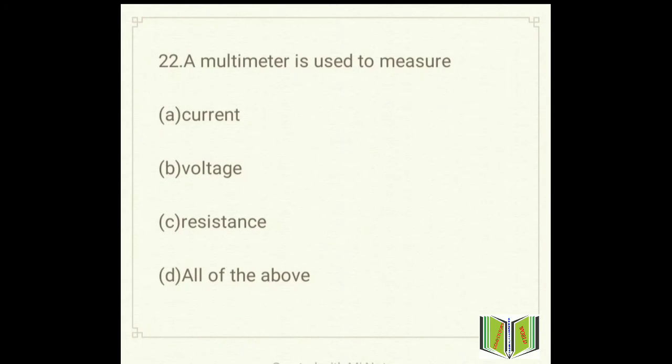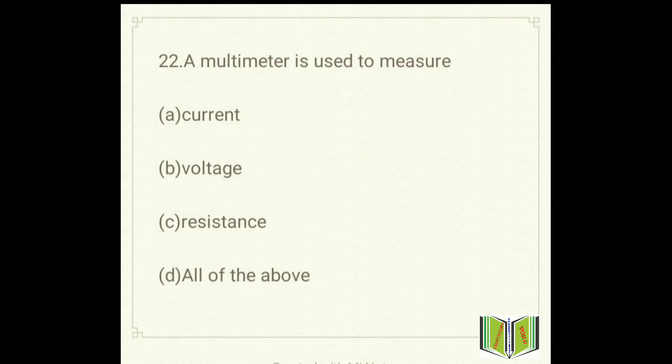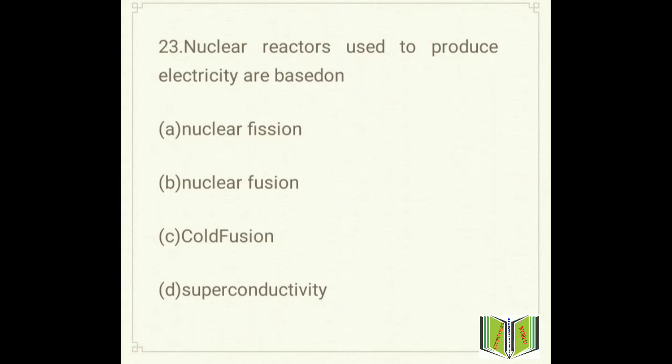A multimeter is used to measure, option A current, option B voltage, option C resistance, and option D all of the above. So what will be the answer? A multimeter is generally used to measure current, voltage, resistance, that is all of the above. So the answer will be all of the above. Move to the next question, that is question number 23.